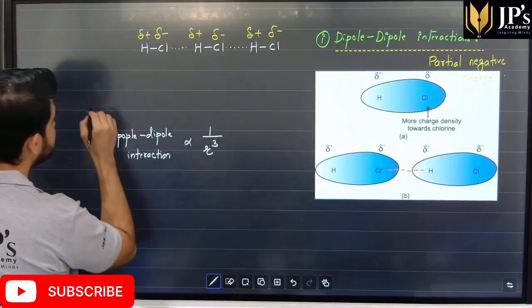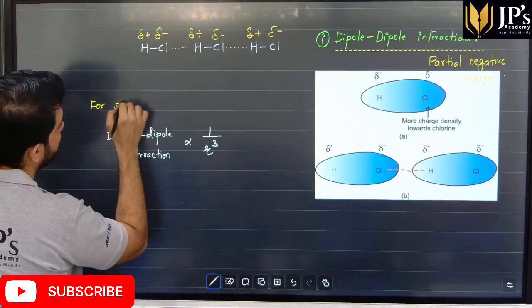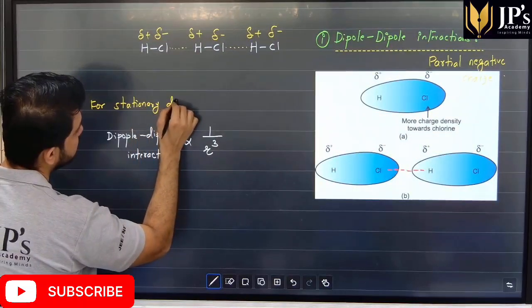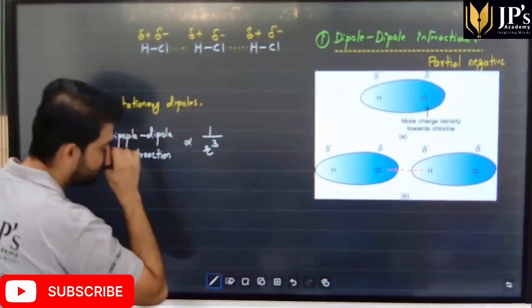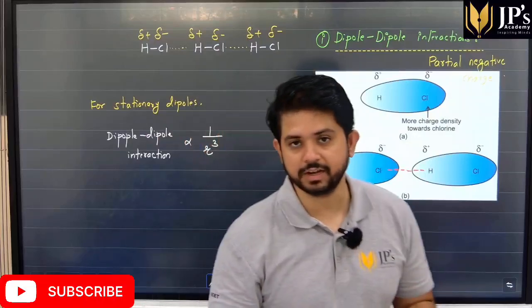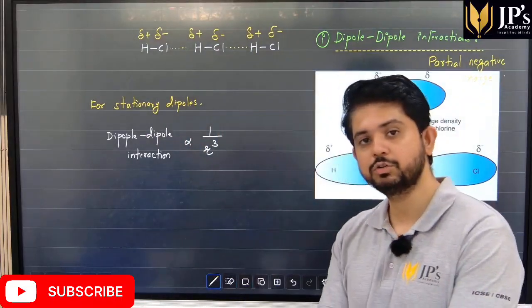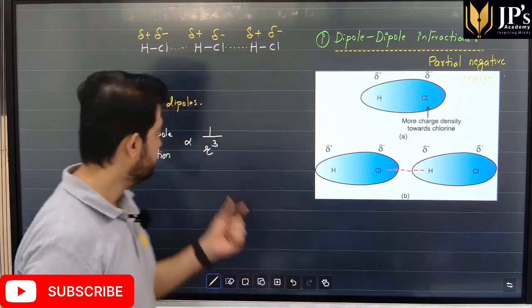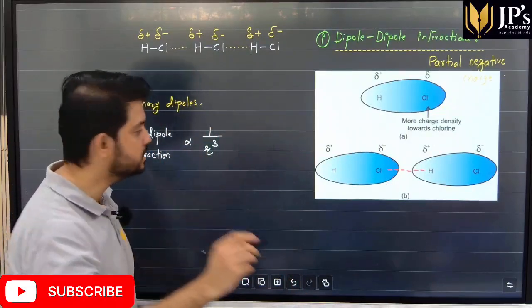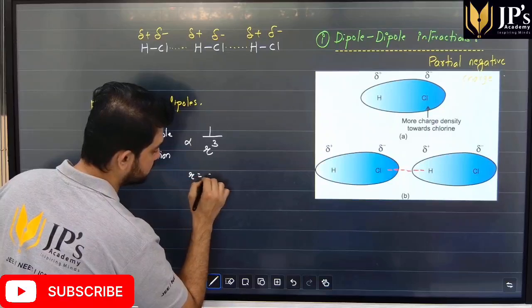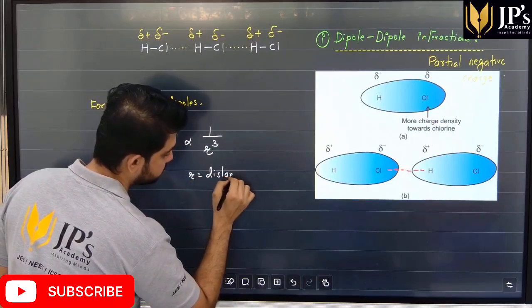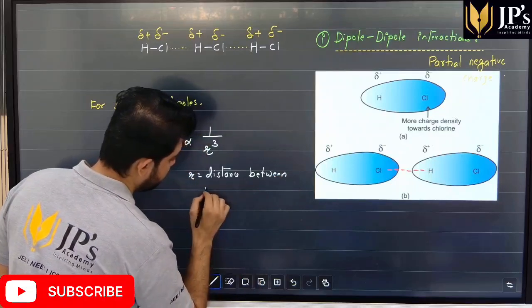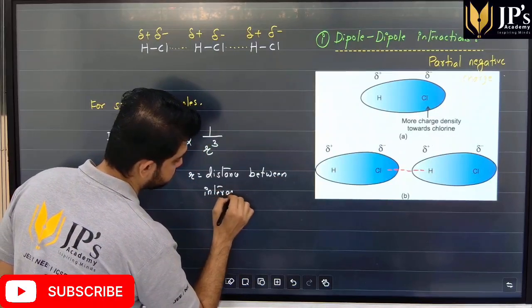So for stationary dipoles, the force of interaction is inversely proportional to the cube of the distance between the interacting particles. Here r is the distance between the interacting particles. I repeat, r is the distance between interacting particles.